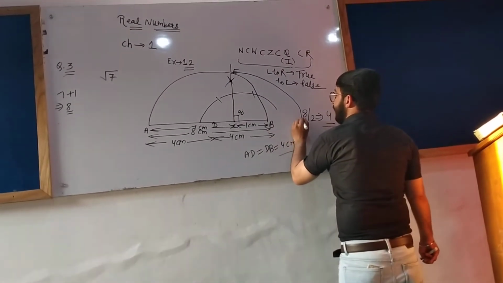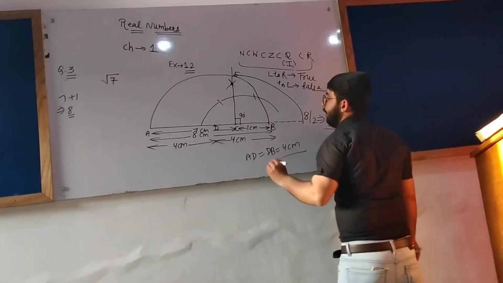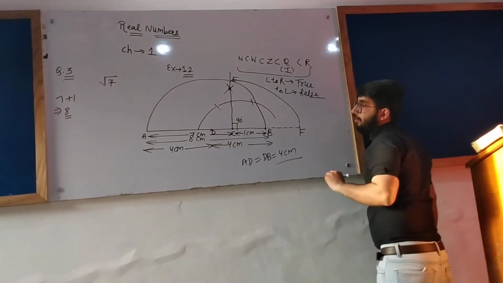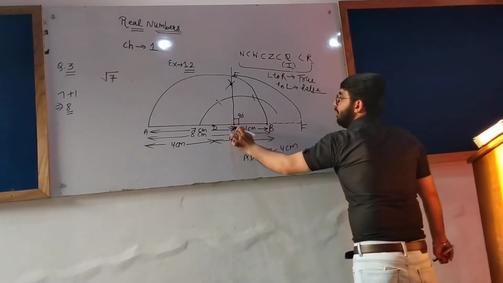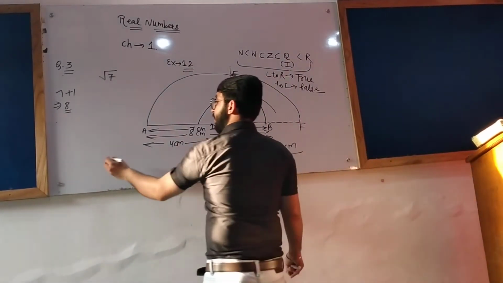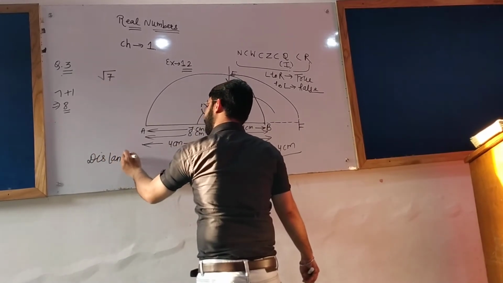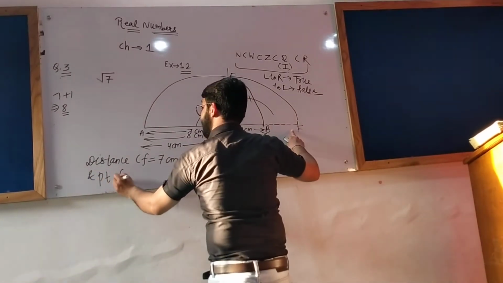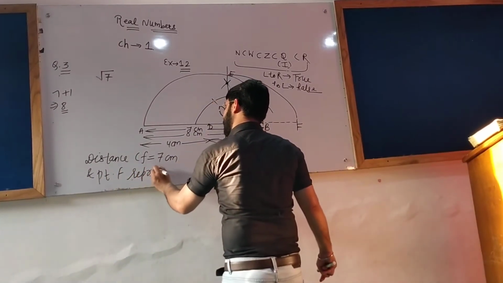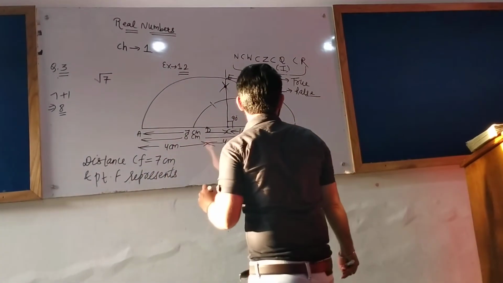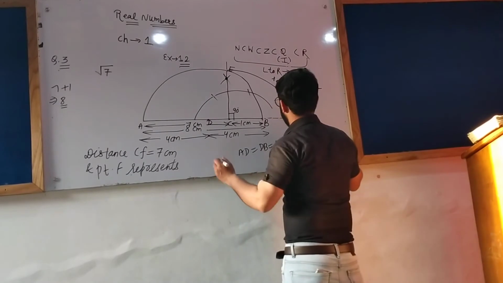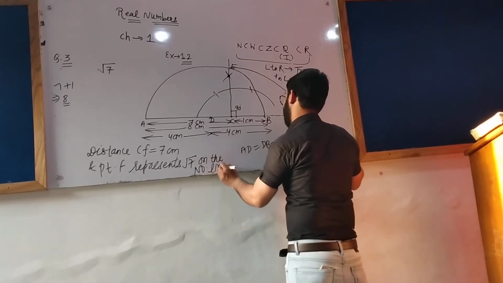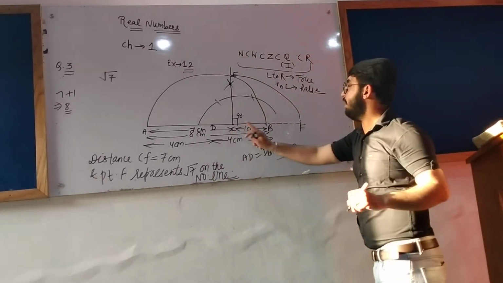Take it towards the number line and draw a dotted line here. Let this point be F. Now, distance CF equals 7 centimeter, and point F represents root 7 on the number line, because C is the 0 point.